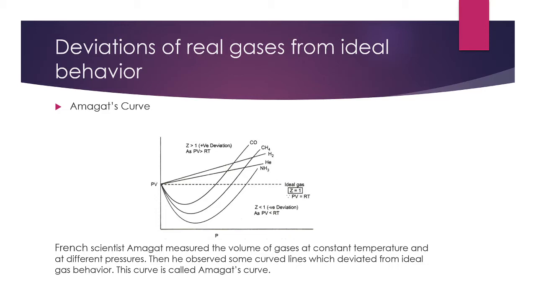He increased pressure for some specific gases, then drew a graph and took the information, and then he verified, and he found that the gases behave differently than ideal behavior. So he demonstrated a curve of gases which is called Amagat's curve.